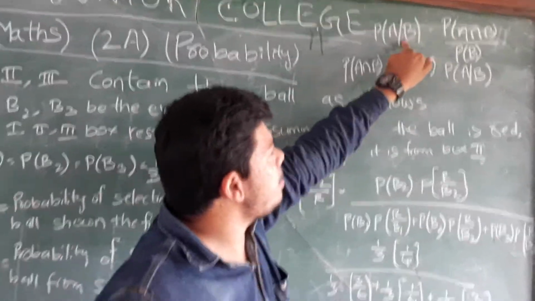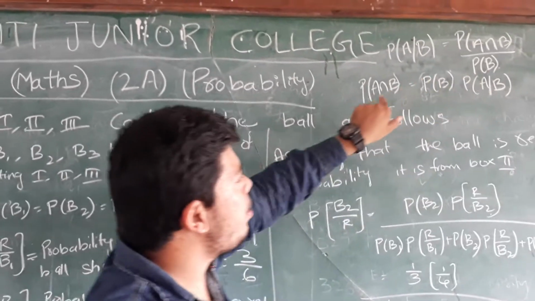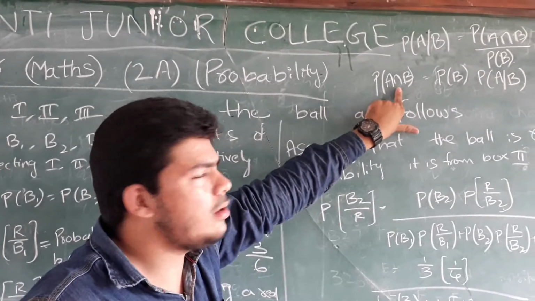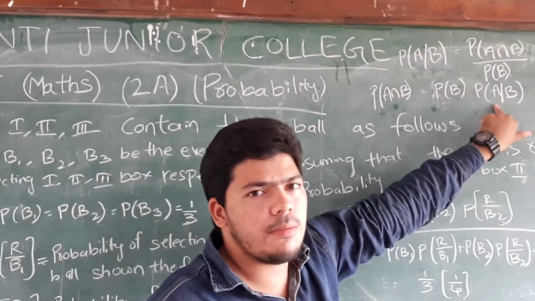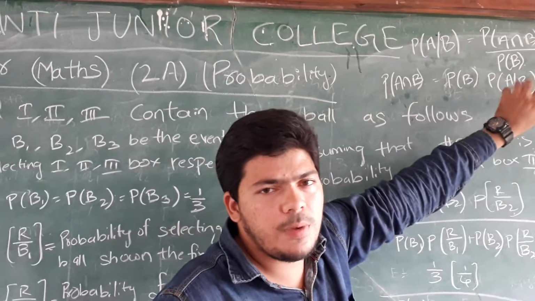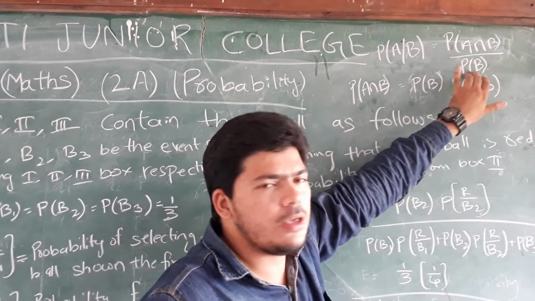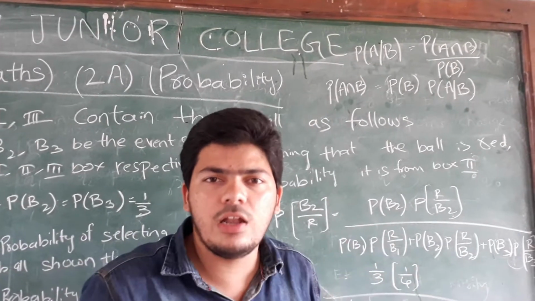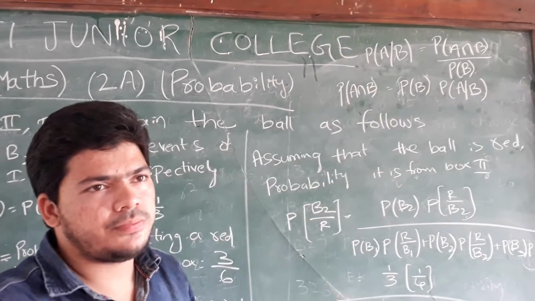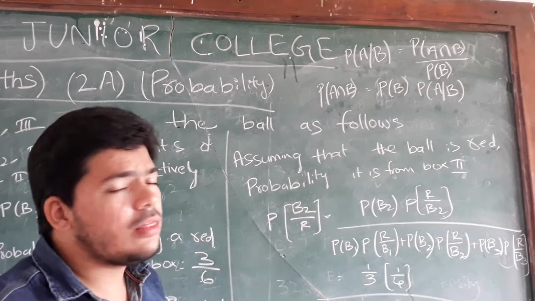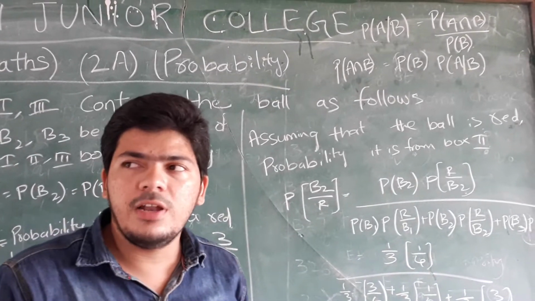P of A by B equals P of A intersection B by P of B. What is the value of P of A intersection B? The answer is P of B into P of A by B, or A stroke B. Hoping that you have understood. This entire expression should be written here divided by P of B. P of B means the sample space. All the values we have to write. Just copy down, I will give you 5 seconds. This is said to be the conditional property of probability.